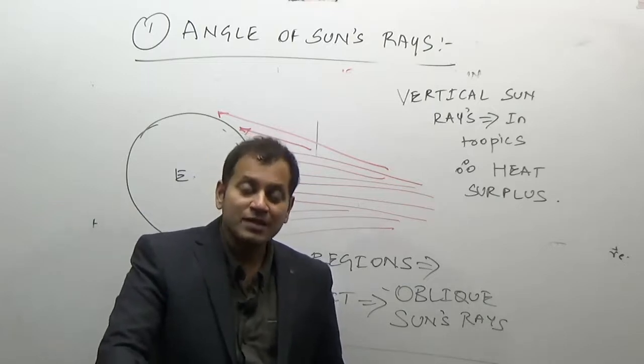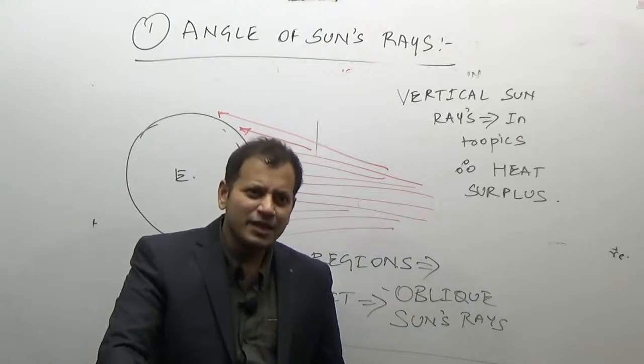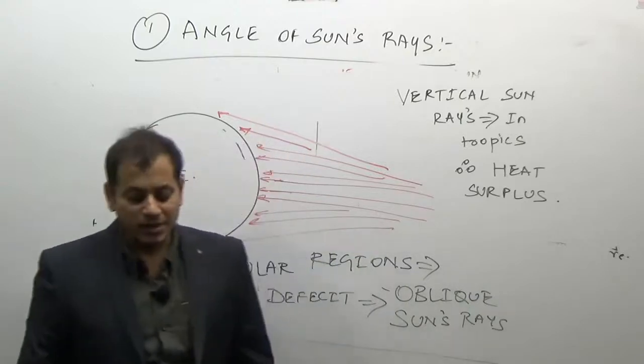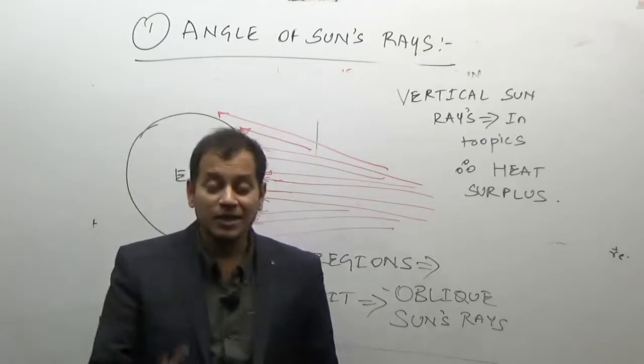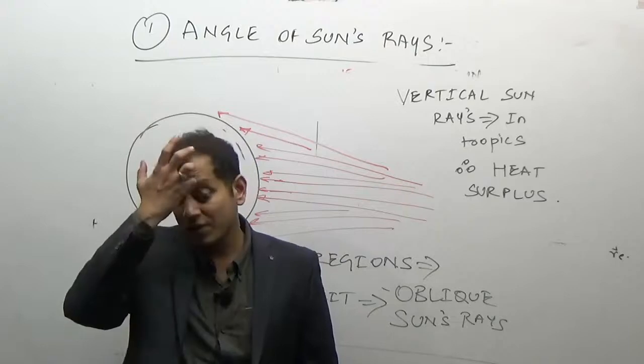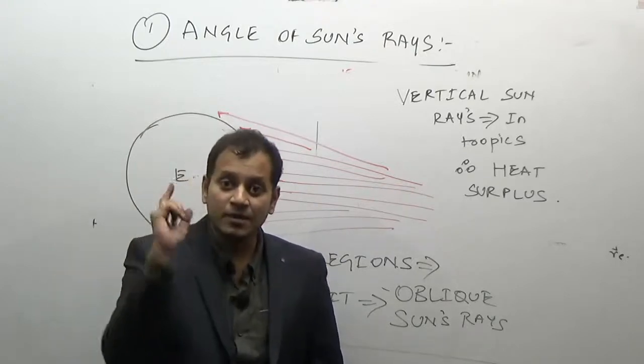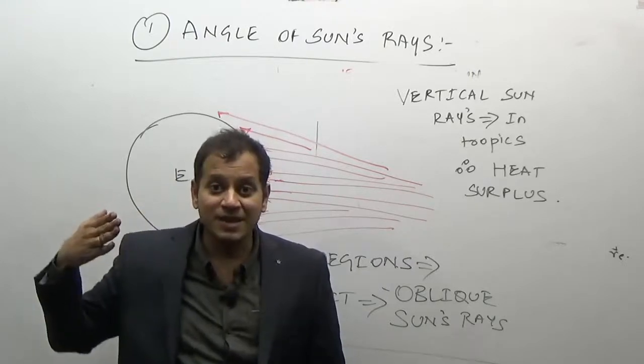So even if there is a day and night variation, why is there a day and night variation? Because it is all related to the sun and the angle of inclination. But during the winter season, why do we feel cold even in the daytime? Because the amount of insolation does not come straight, vertically. It comes in a slanting manner.